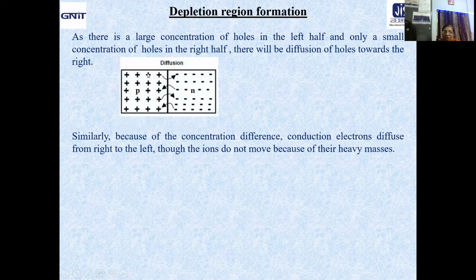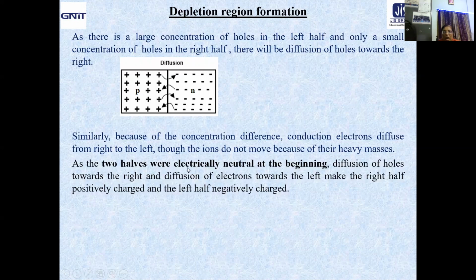So there will be diffusion of holes from the left side towards the right side. Similarly, because of the concentration difference of electrons, electrons will diffuse from right to left, though the ions, as I already mentioned, do not move because of their heavy masses. So because of the concentration difference, holes will move from left to right and electrons will move from right to left.